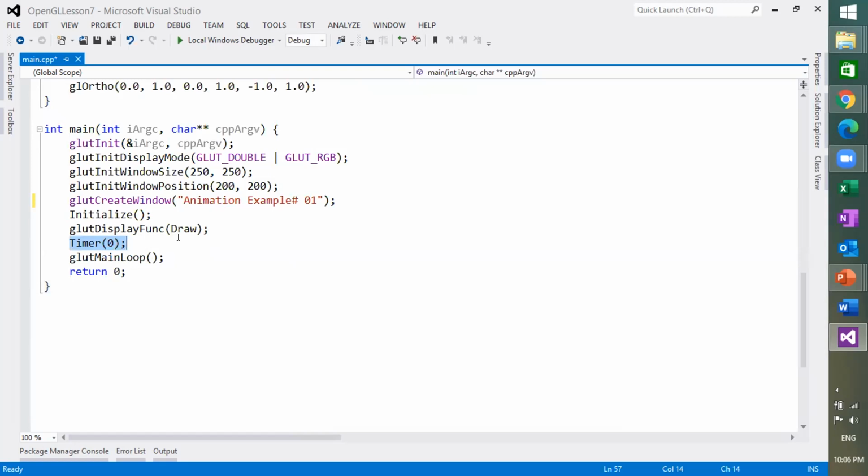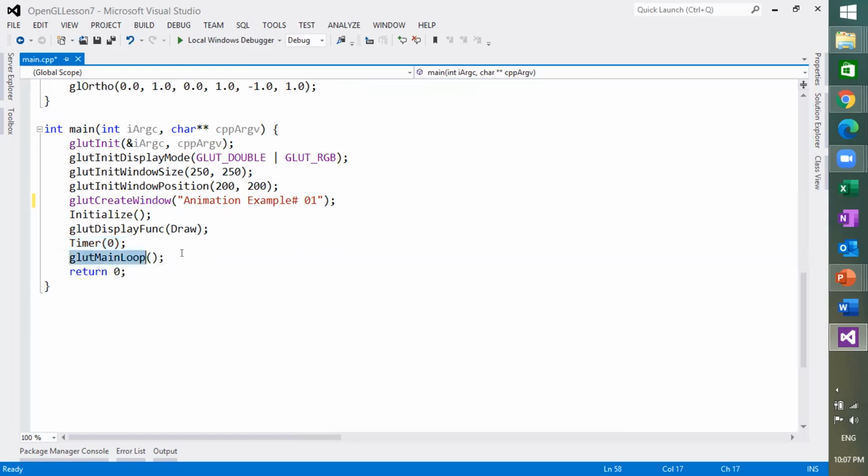In short, we have made this timer so that our lines can show animations. Animations are based on the timer concept. Animations are played at specific intervals of milliseconds or seconds. That's why we are using this timer function.